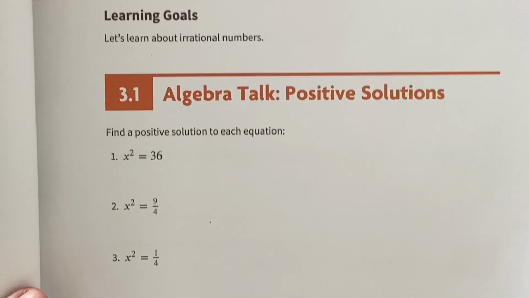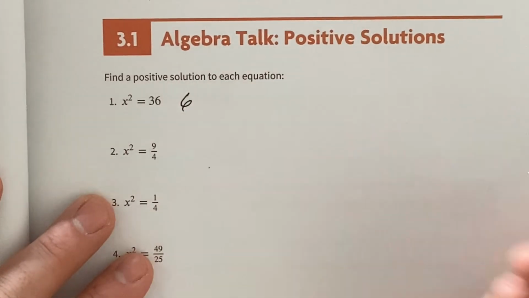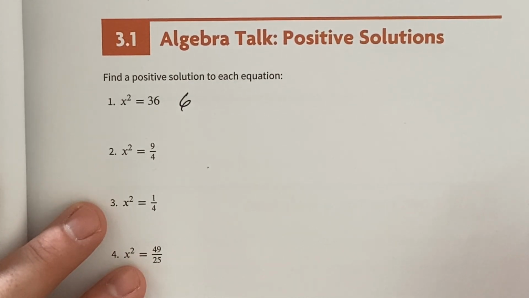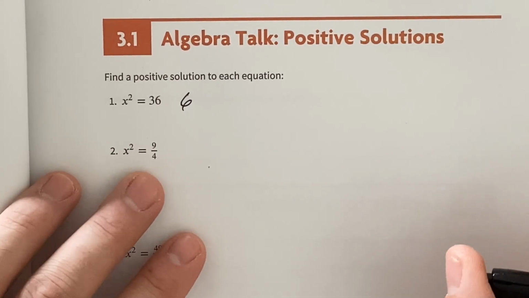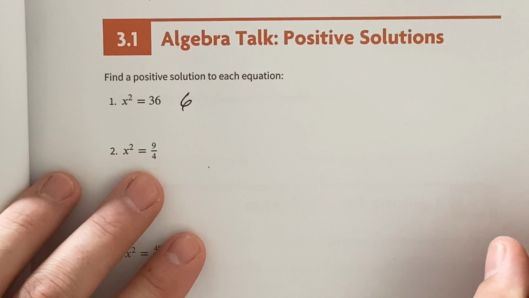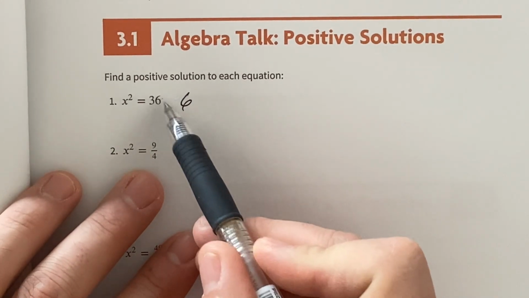These are rational solutions. Addie Chase, what do you think for 1? 6. I agree with that. 2. Zoe. Yep. So for the first one I took the square root of 36, got 6.